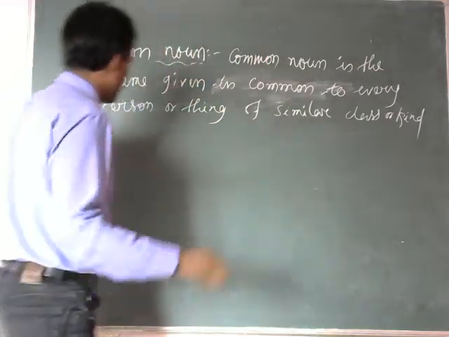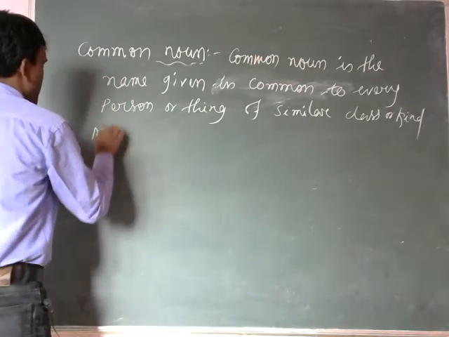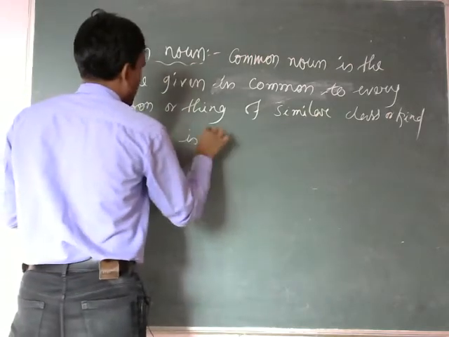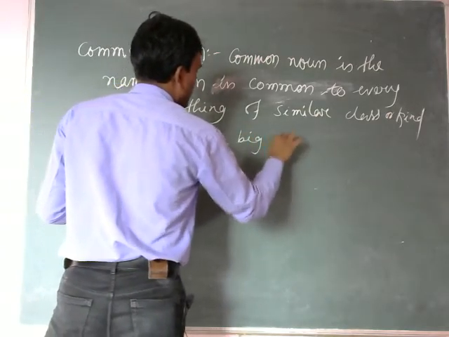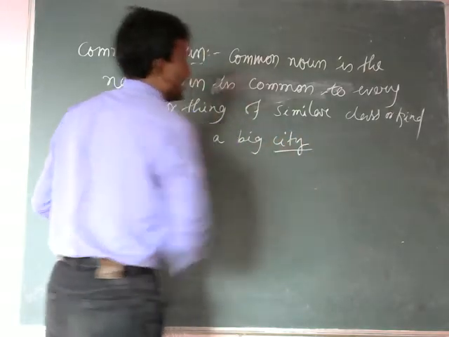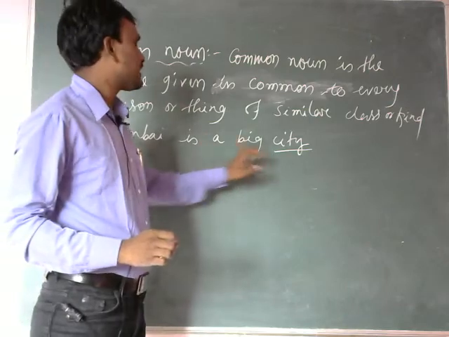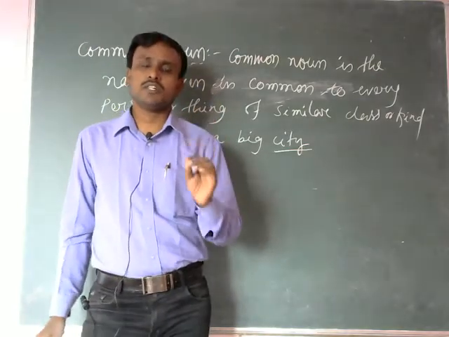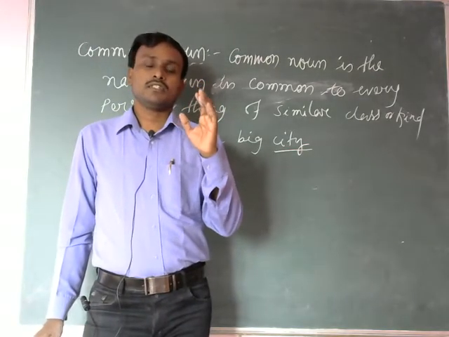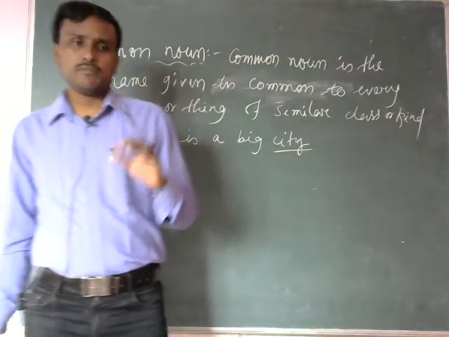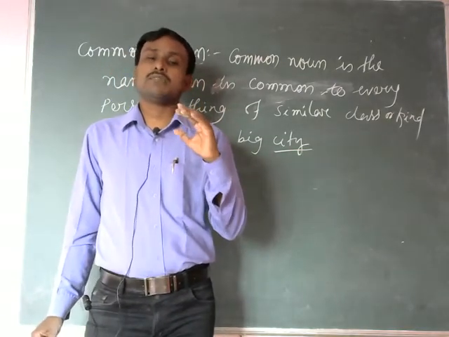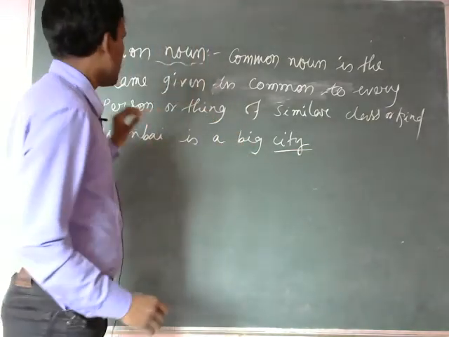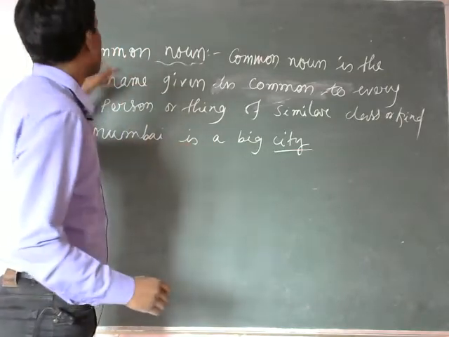For example, the same example, Mumbai is a big city. Here, look here, city. Mumbai is a big city. Here, city is common noun. Why city is common noun? Because city means not a particular city, but any city. It may be Kolkata, Hyderabad, Punjab, any city, but not a particular city. So city is common noun.